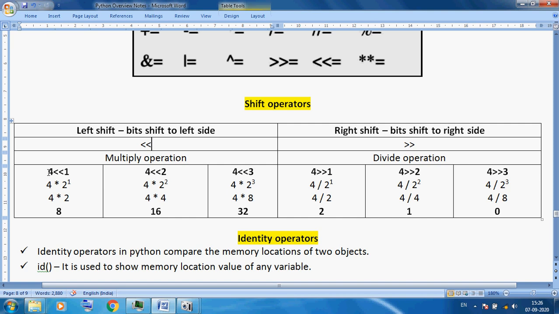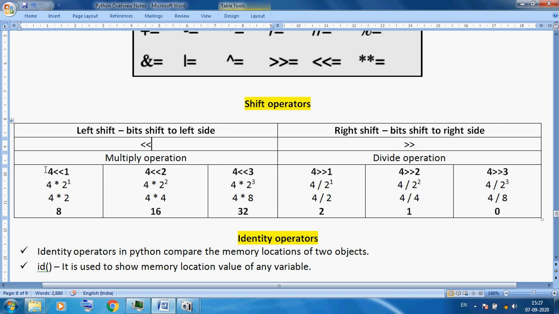Here you can see for left shift 1, I am not using plus, minus, less than or greater than; this is called the left shift operator. So left shift 1, left shift 2, left shift 3, and similarly right shift 1, right shift 2, right shift 3. When you use this line, the output is 8. For this line, the output is 16. For this line, the output is 32.